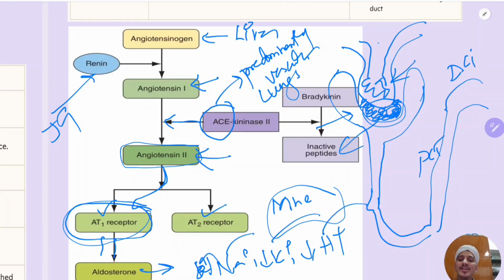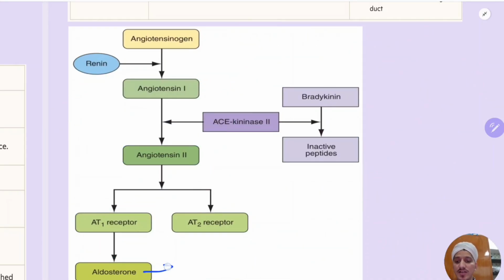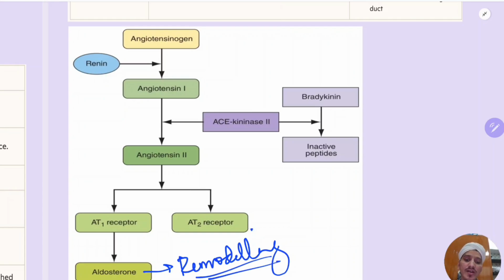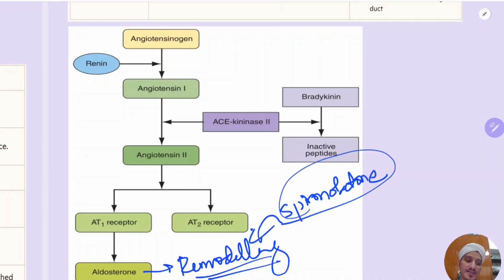In addition to this, aldosterone has some other effects known as remodeling effects. These remodeling effects are detrimental to our body. For example, hypertrophy of the heart is a very important remodeling effect which is going to happen. That's why spironolactone, an aldosterone antagonist, is given to these patients in order to avoid this remodeling effect.